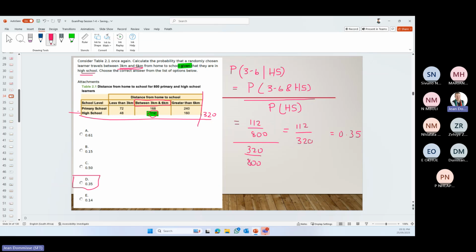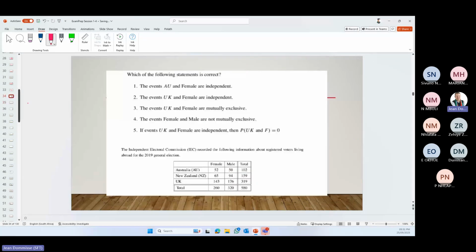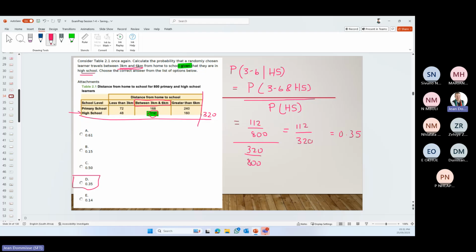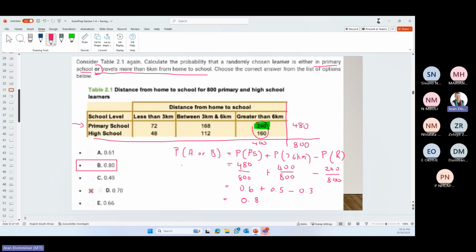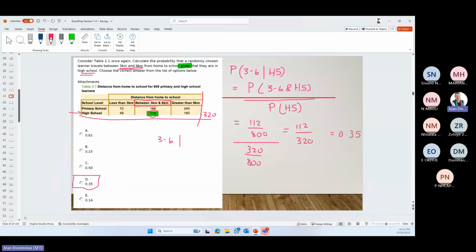And because we're only looking at high school, it would be 112 divided by 320. If it was the 3 to 6 given primary school, then it would have just moved up. Then it would have been 168 divided by the 480, but I'm not going to add that now.